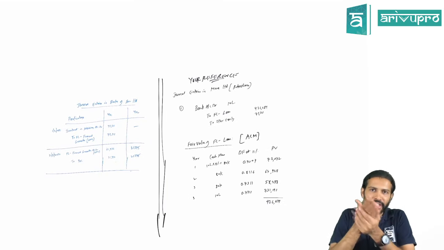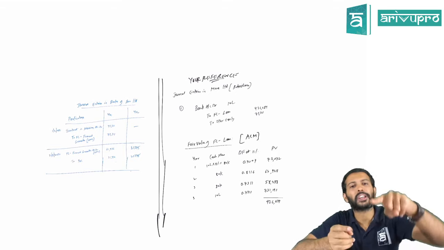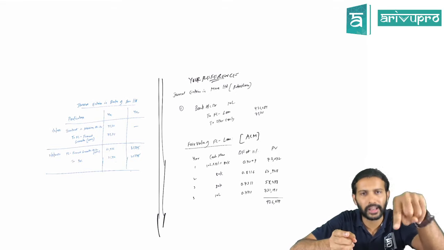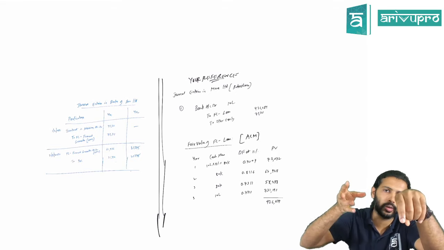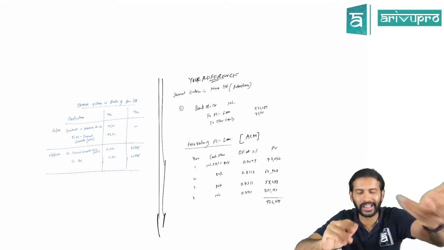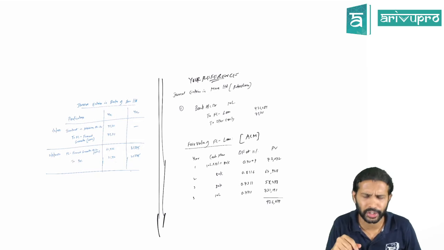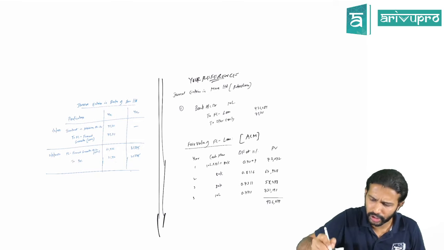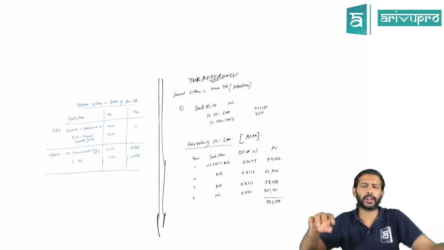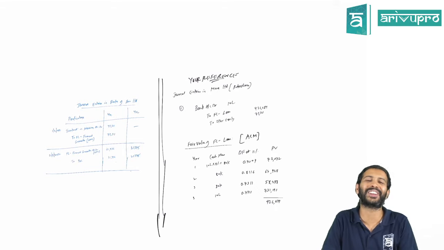Again, initially recognize it at fair value. Subsequently, you will recognize this guarantee amount at fair value or loss allowance, whichever is higher of the two. Take that and accordingly do the accounting. Any gain or loss you will transfer to P&L each year. That's pretty much what we covered in this particular problem. Hopefully this concept is clear to you. Thank you.